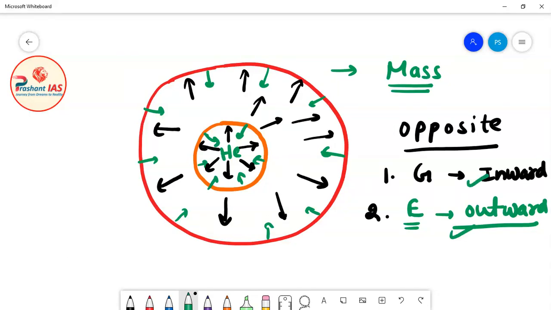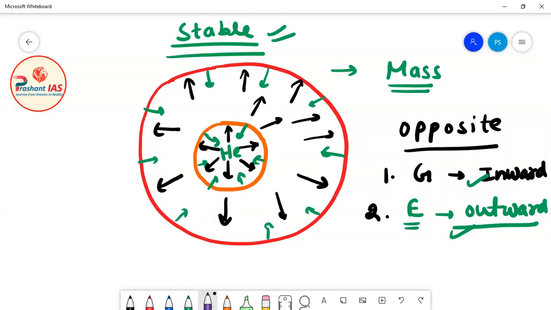So the size of the star will become stable again. Now friends, after this, I have told you that the hydrogen present inside the star is limited in supply. So what happened is that after some time, hydrogen was exhausted.